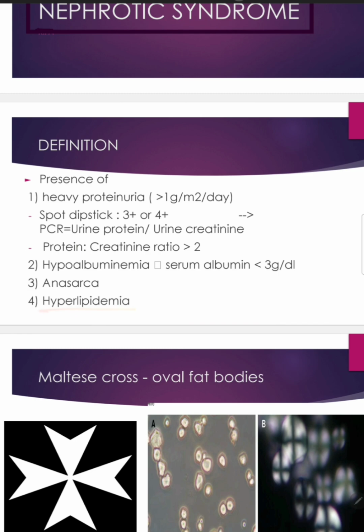Then hyperlipidemia. Now, since a lot of proteins are being lost via the urine, the liver will be in a threatened state. It will feel that a lot of our protein stores are going to waste, are being excreted via the urine. So it needs to resynthesize all these proteins. But instead of resynthesizing only albumin, which is being lost specifically in our case of nephrotic syndrome, the liver will resynthesize all the proteins like lipids, apolipoprotein, which includes very low density lipoproteins, then low density lipoproteins, triglycerides, etc. So this synthesis of these would increase, but then the lipid clearance would remain the same. So therefore there'll be a mismatch, so there'll be hyperlipidemia.